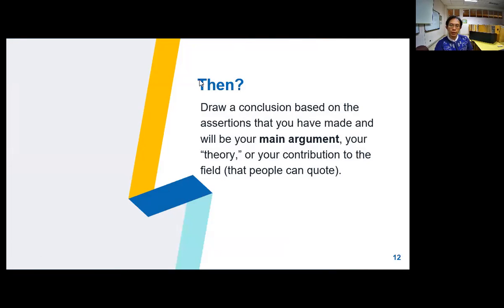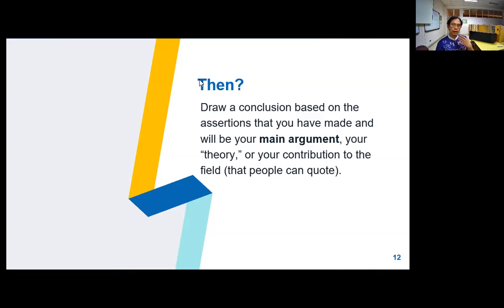Okay, so after you did all this, now you draw a conclusion based on these assertions. You connect these assertions and draw a conclusion, and the conclusion should be the final one, which is your main argument. That is also your answer to the question of what kind of society these people live in.